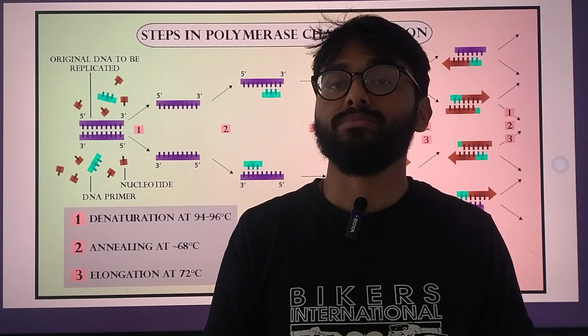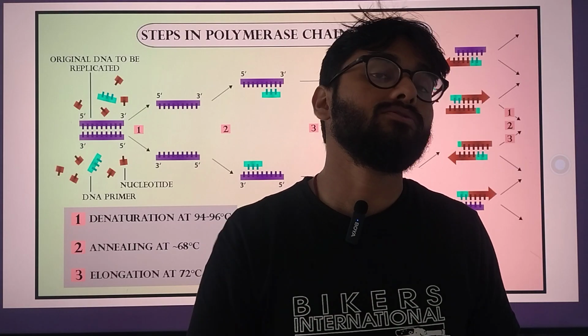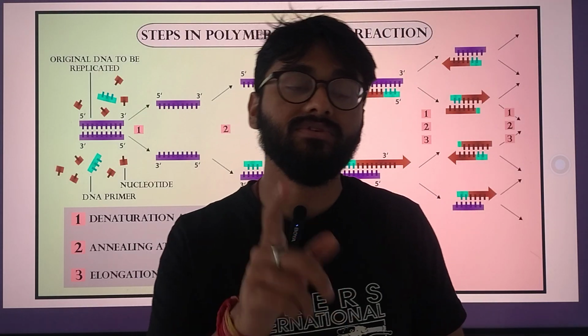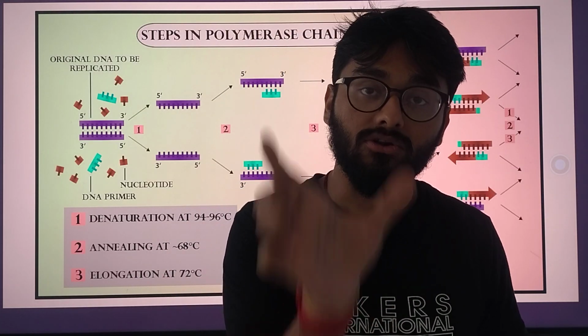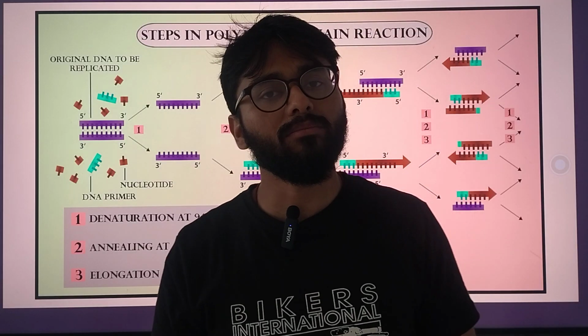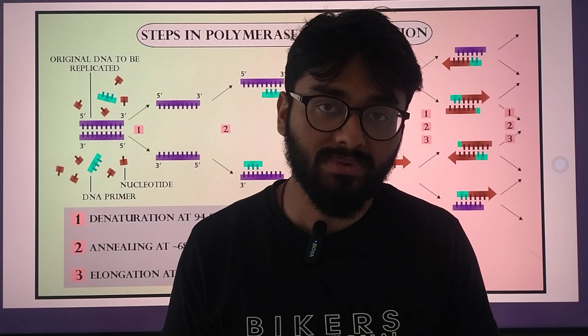We add it in our mixture along with a 15 to 20 nucleotide long primer. Why do we give a primer? Because this is the process of DNA replication.